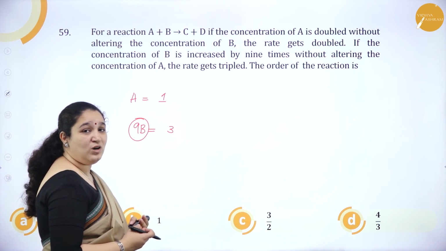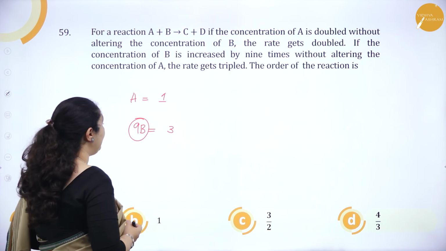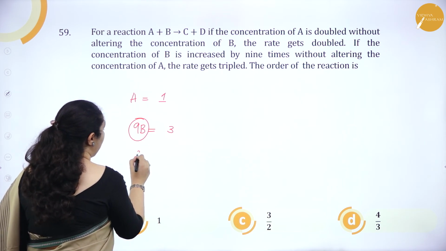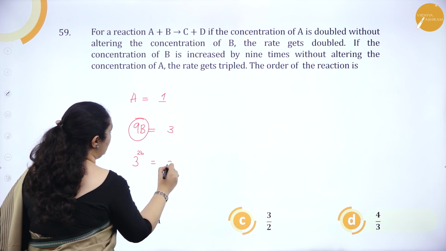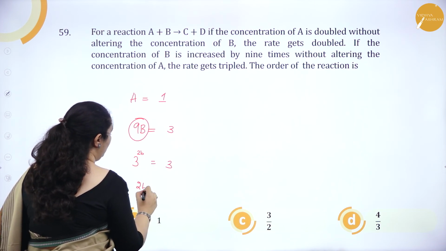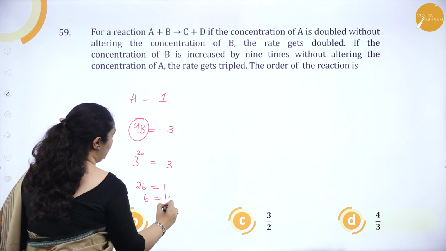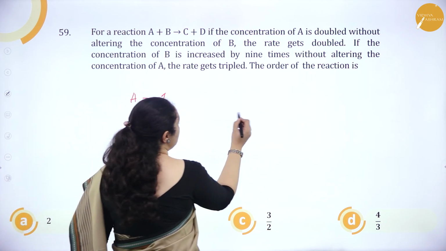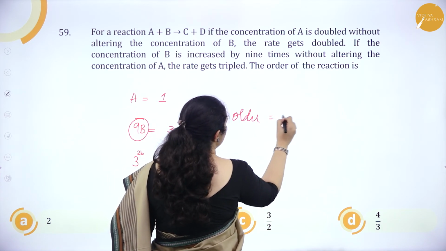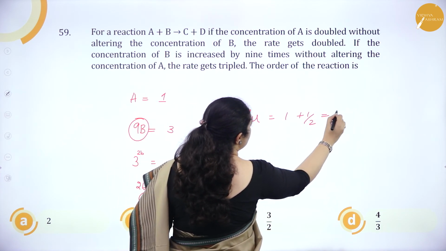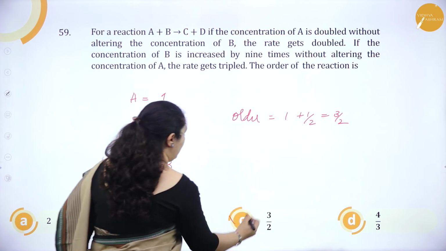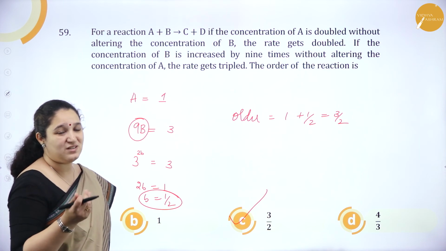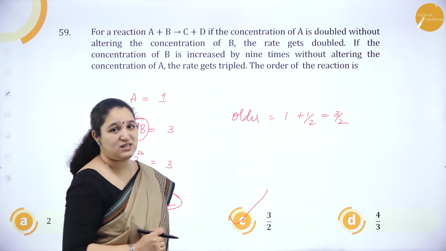So I can take it as 3 to the power 2b equal to 3, and 2b is equal to 1, b is equal to half. So with respect to B, it is half order. So the complete order is 1 plus half, which is nothing but 3 by 2, and option C is correct. Okay. So I hope you have understood. It's a tricky question, but it's a very easy one as well.